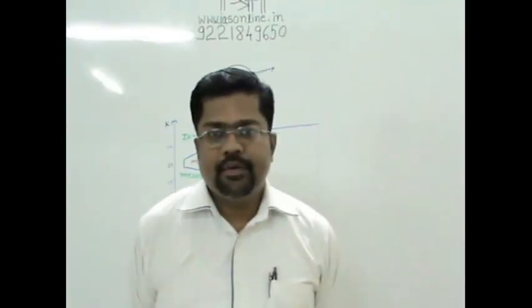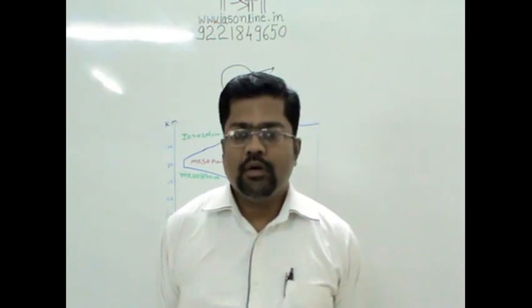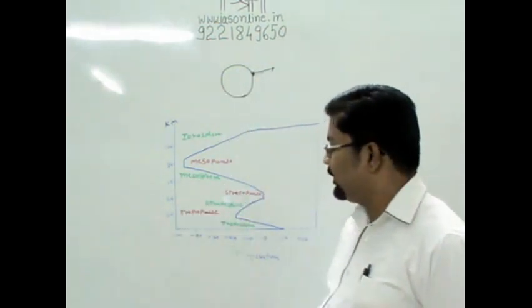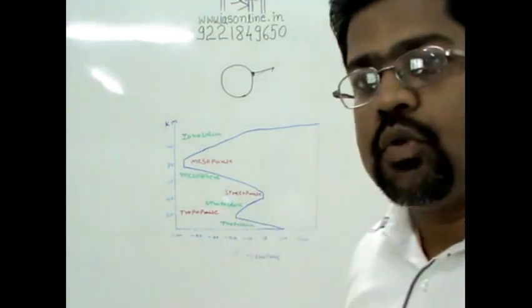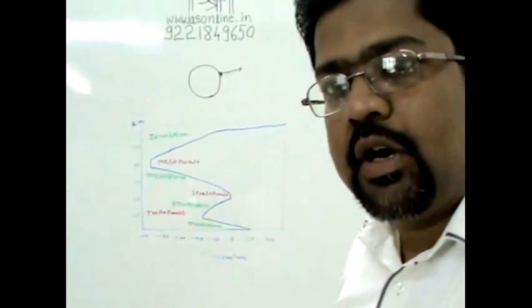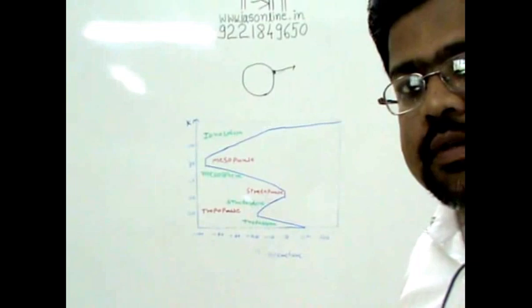Let us describe the homosphere first. Out of that, the first part we are going to discuss is the troposphere. Now I must zoom in here, so just check out the graph first.